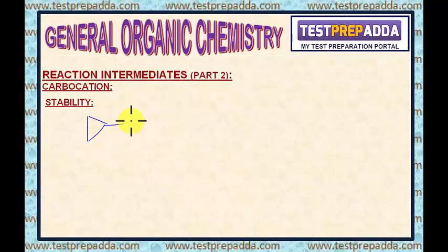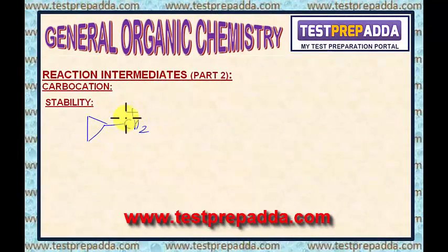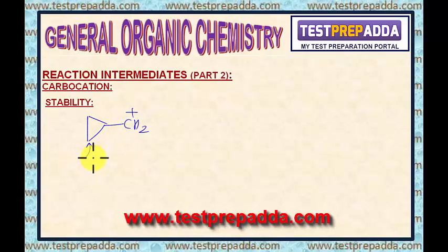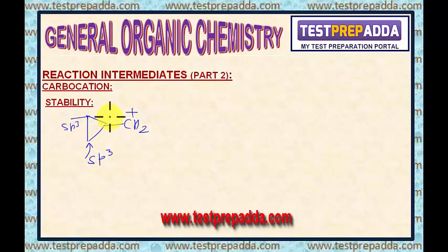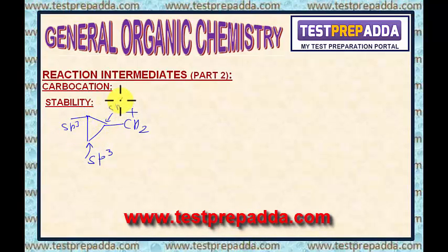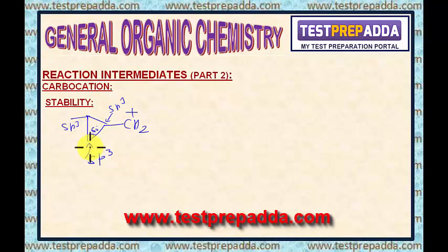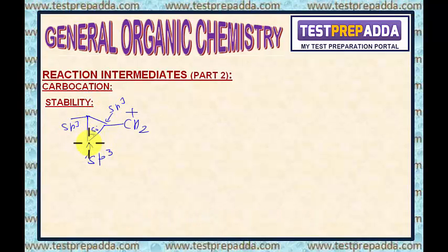This is cyclopropyl methyl carbocation. Now, if I ask you what is the hybridization of this carbon, you will say sp3. What is the hybridization of this carbon? You will say sp3. What is the hybridization of this carbon? You will say sp3. And what is the bond angle here? You can see 60 degree. It is simple equilateral triangles.